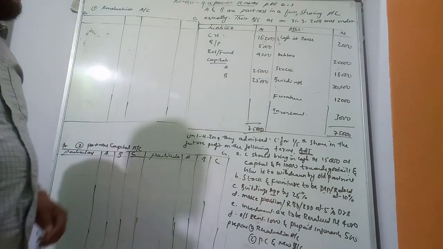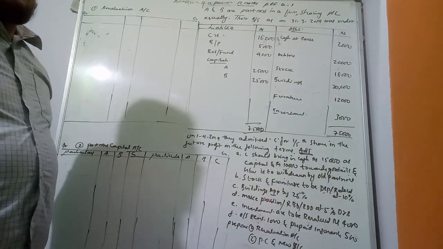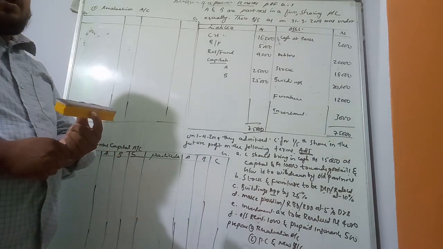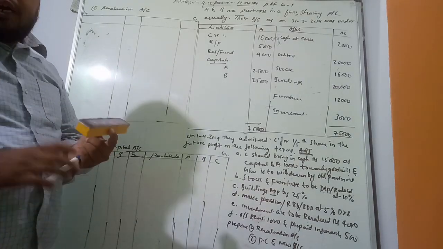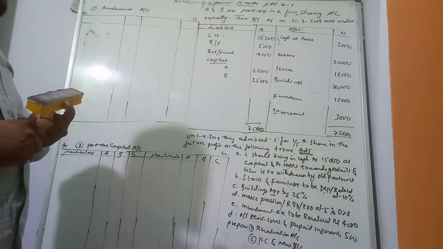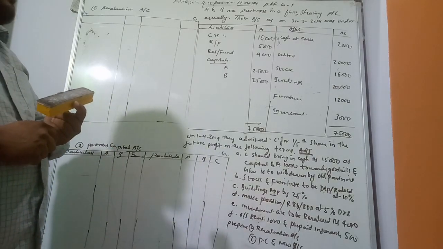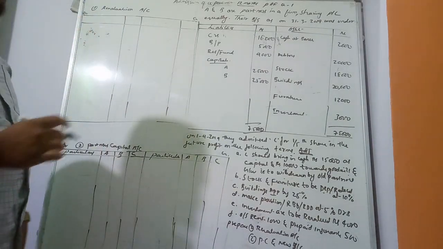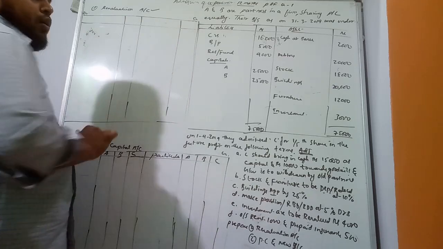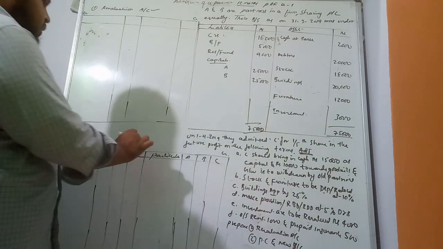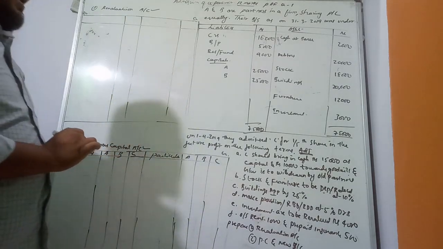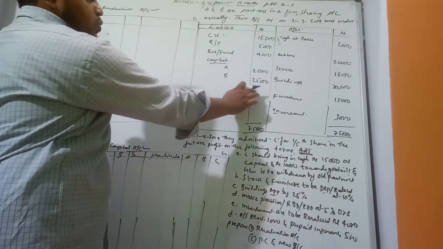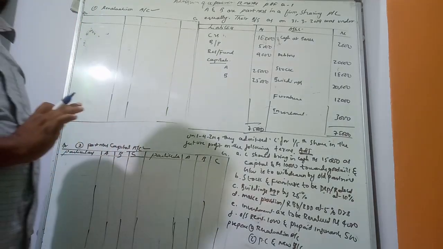Today we are going to learn about the accounting steps. The accounting steps are under admission of a partner. Under admission of a partner, first we have to prepare the revaluation account. This is the first accounting step. Second, the partner's capital account, and third, you have to prepare the balance sheet. This is question one. Got it?